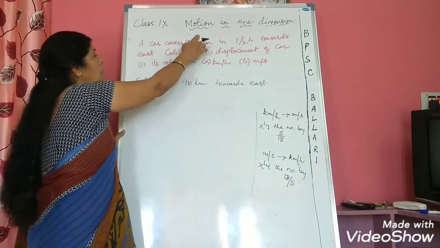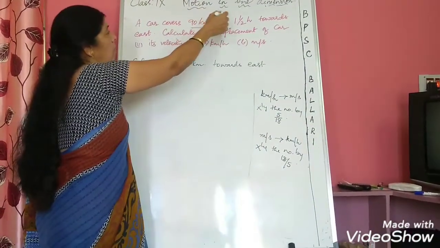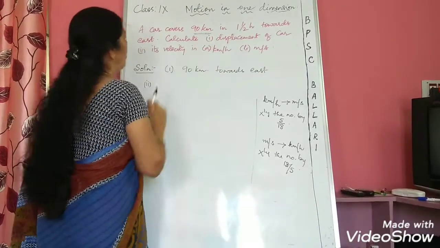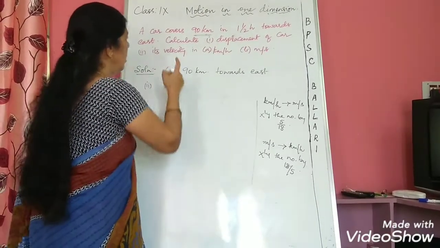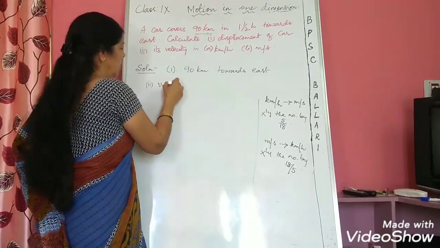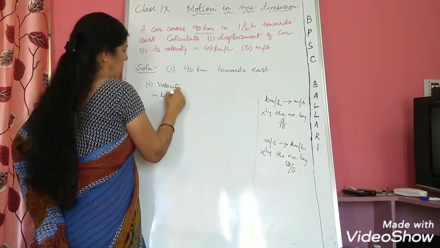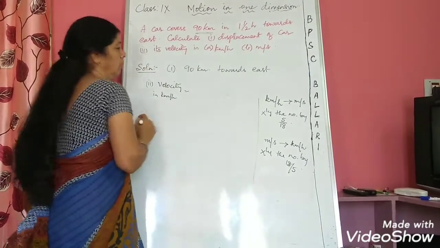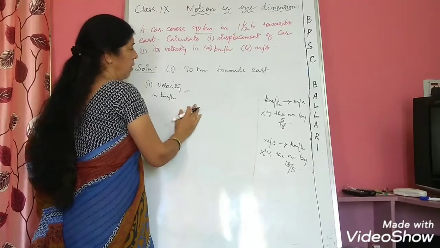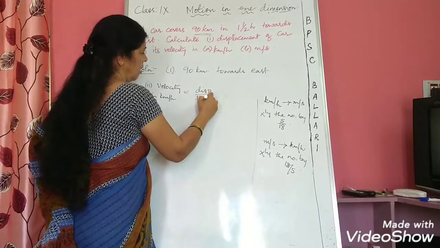So here in the problem the distance is given: 90 kilometer in 1.5 hours towards east. Now we have to calculate the velocity in kilometer per hour. Velocity in kilometer per hour will be equal to, what is the formula for velocity? It is displacement by time taken.